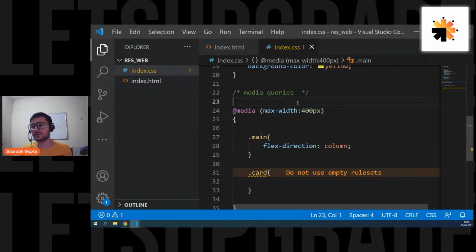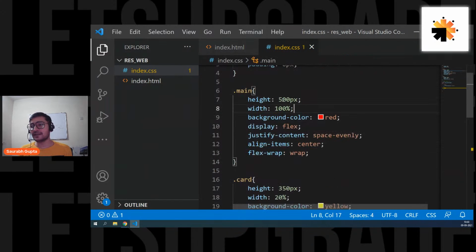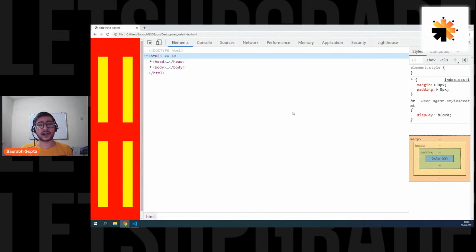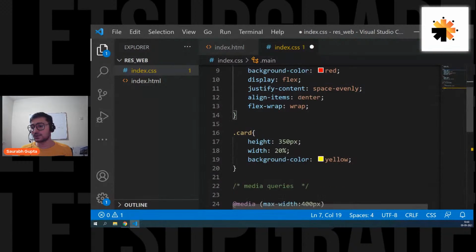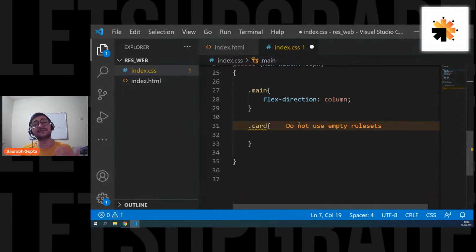Yes, because of the height of the element. If I increase the height of the main element, you will see that it will start working. But right now we don't need it, so remove it. And one more thing, actually, I don't want to give any height to my element. So let's do one thing. Let's change a few things now.